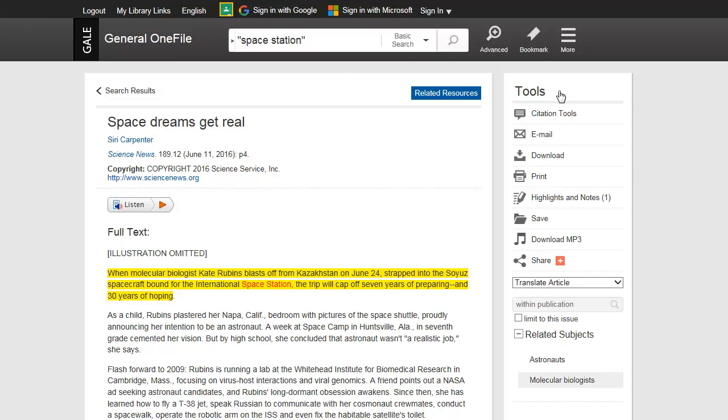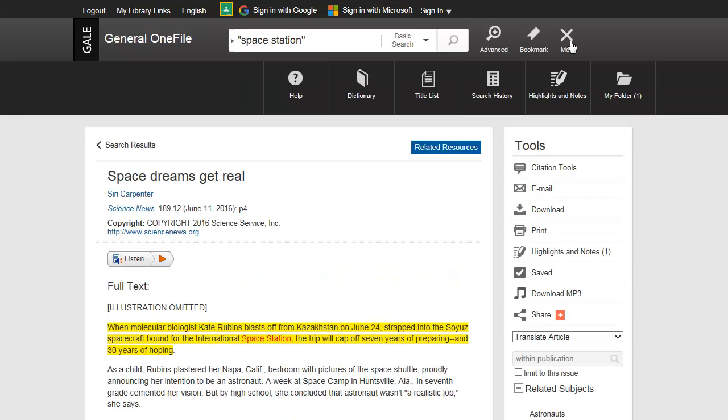Click the Save icon to save the article in your My folder and return to it later. To view your saved document, select More from the resource banner and then select My folder.